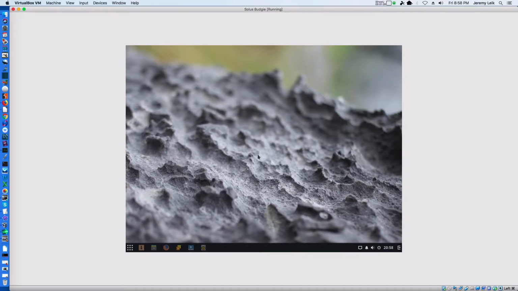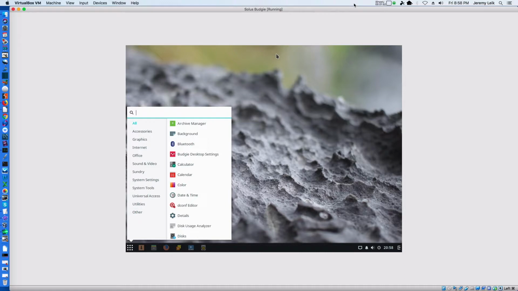Alright, now that the desktop appears to be loaded, we've got a nice looking background here, kind of a close-up of some sort of rock formation. Got our menu down here in the bottom left. Under all, we've got a bunch of different options. Okay, so the menu, we can search, of course, by typing in the name of the application you want.